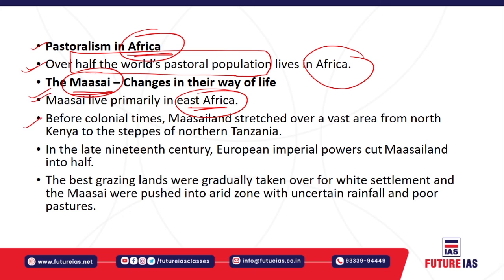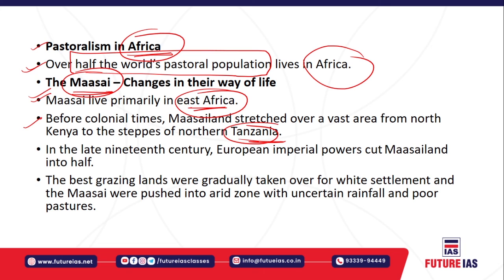Okay, so before colonial times, the Maasai land used to stretch over a larger area, right? The Maasai people used to venture over a larger tract of land, from north Kenya to the steppes of northern Tanzania. So they had a vast area that was denoted as Maasai land, where the Maasai people used to live.